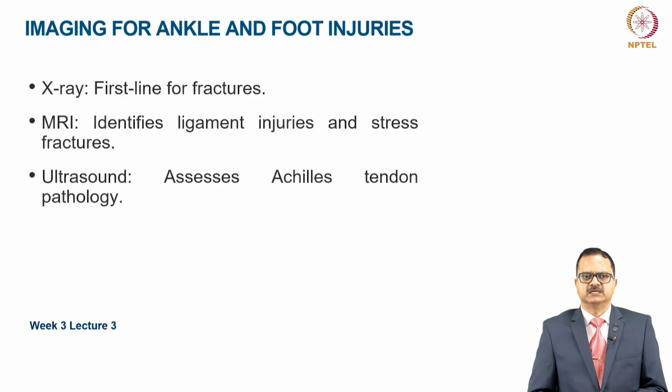First line imaging for ankle and foot injuries is X-ray. MRI can identify ligament injuries and stress fractures. And ultrasound is used for assessment of Achilles tendon pathology and for ligament injuries.